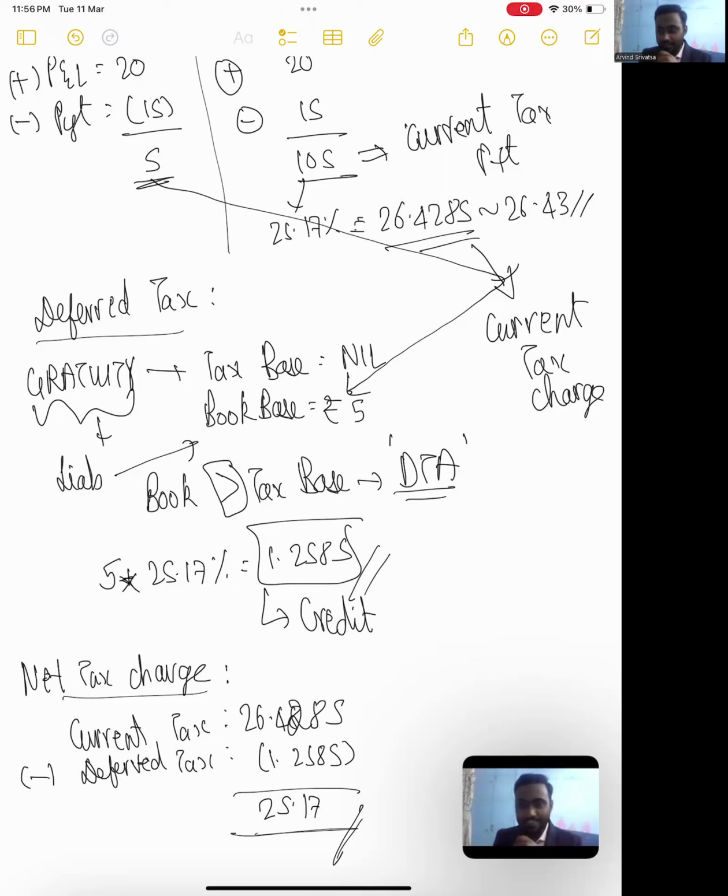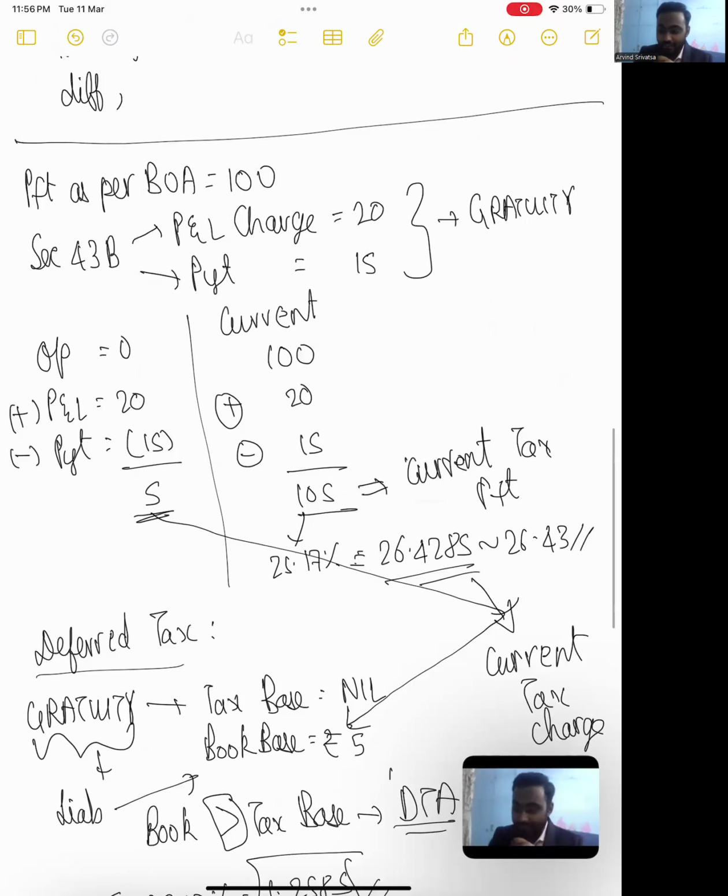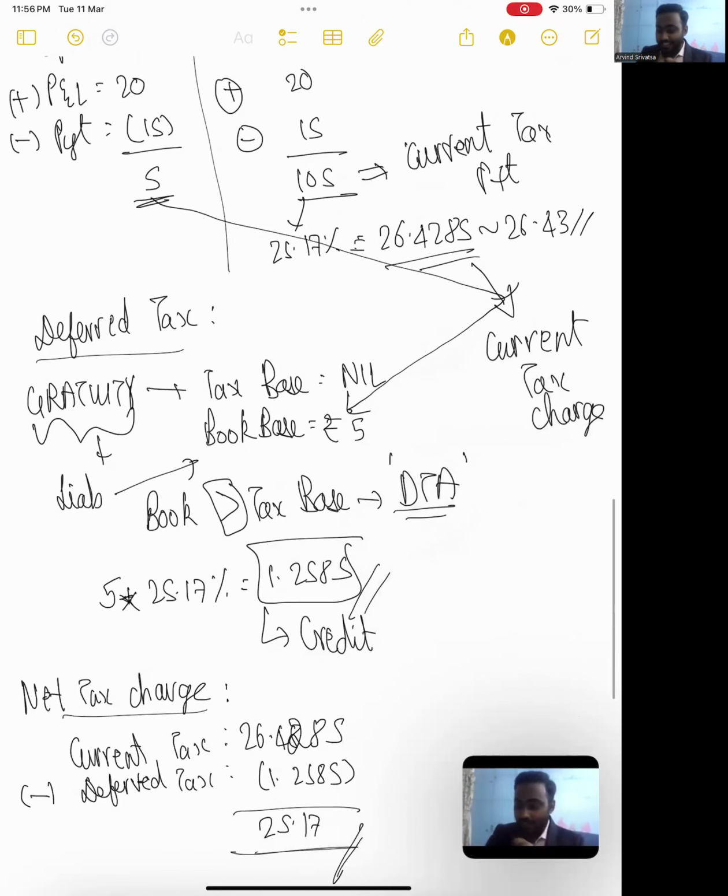Very simple. So basically, when we explain this to a layman, he will be able to understand. He will be able to picturize. He will be able to see that, okay, I am taking 100 rupees of book profit here. He'll take 25.17%. He'll get a tax charge of 25.17. He'll be like, whoa, it's matching. It's current tax 26.4285 minus deferred tax 1.2585.